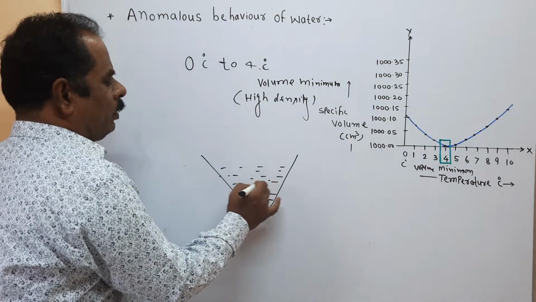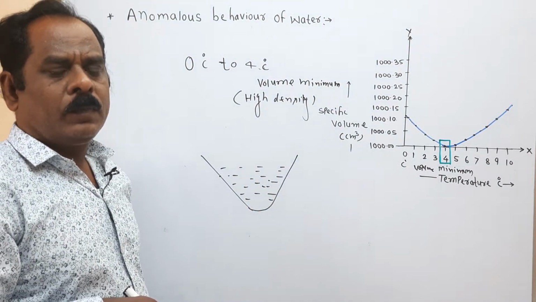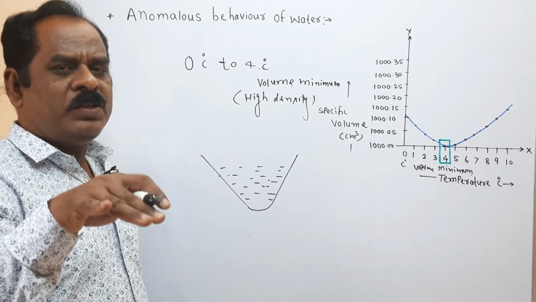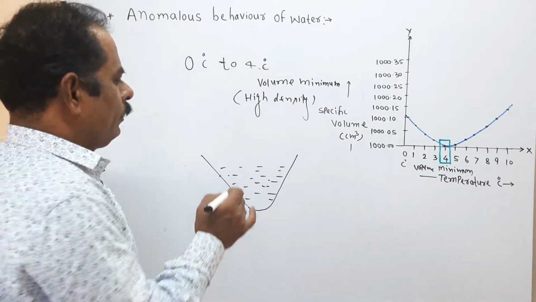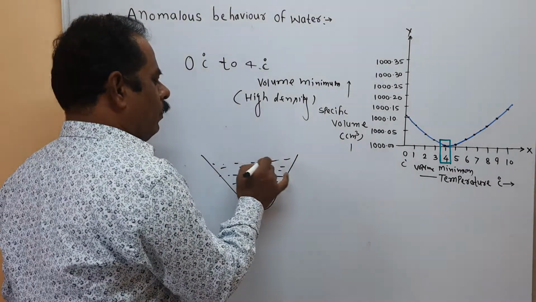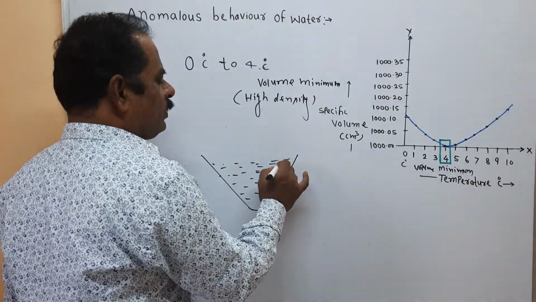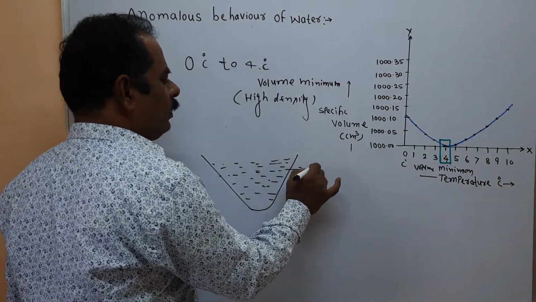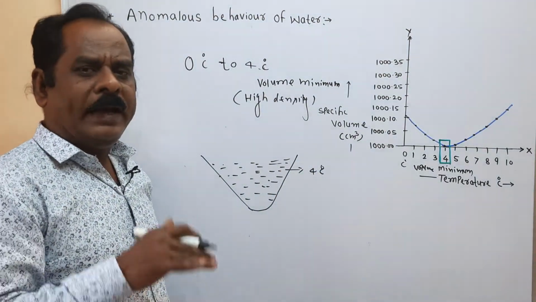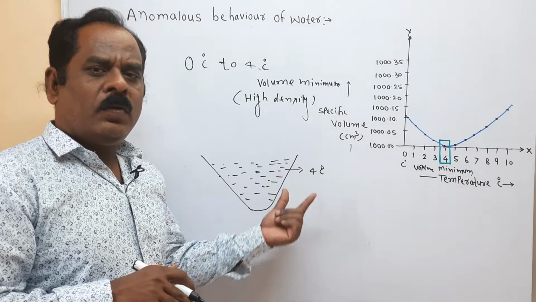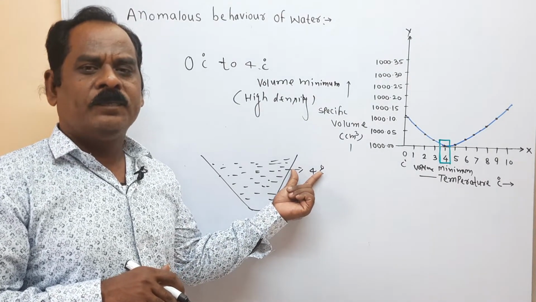In the lake water, the temperature slowly decreases. When the atmospheric temperature decreases, then the water temperature of the lake is also decreased. At first, the temperature of water is decreased to 4 degrees centigrade. At that time, volume of water is decreased and density is increased.